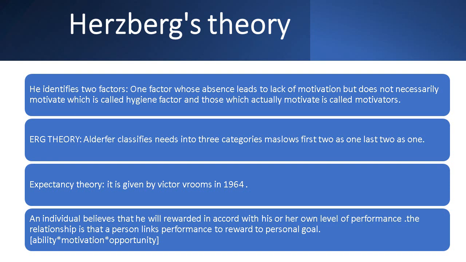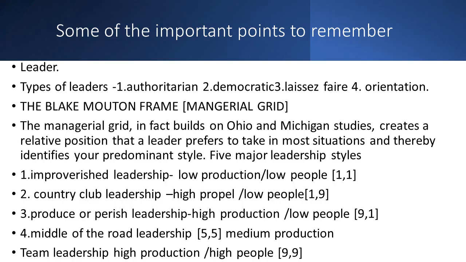According to that, an individual believes that he will be rewarded in accordance with his or her own level of performance. A person links performance to reward and personal goals. And this formula is very important: ability times motivation times opportunity. According to this theory, you need to remember the philosopher names also.